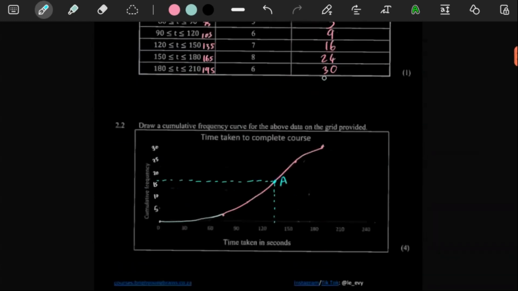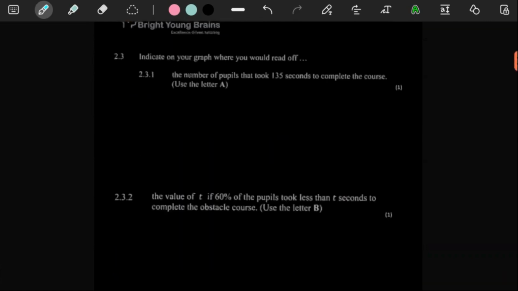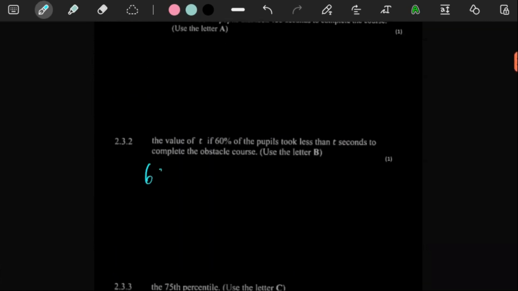There's a total of 30 people. 60% of 30: remember, of means times. So you'd have 60 over 100 times 30 over 1. 3 times 6 is 18, and then the 0 and 0.